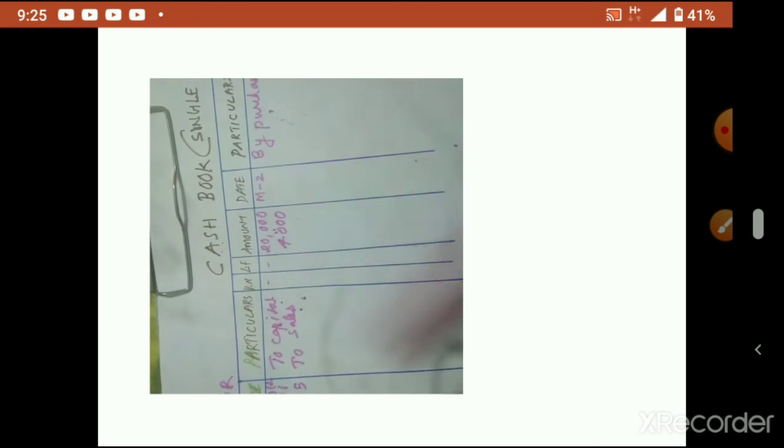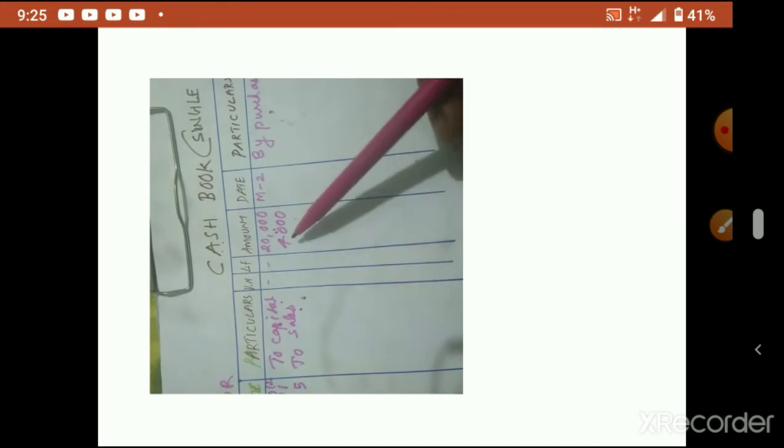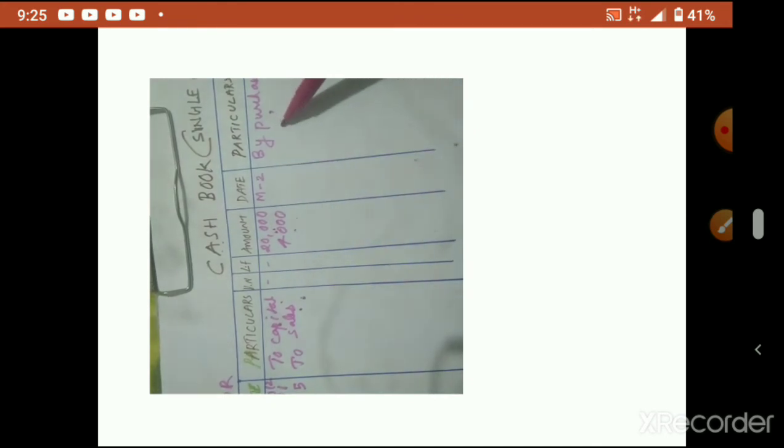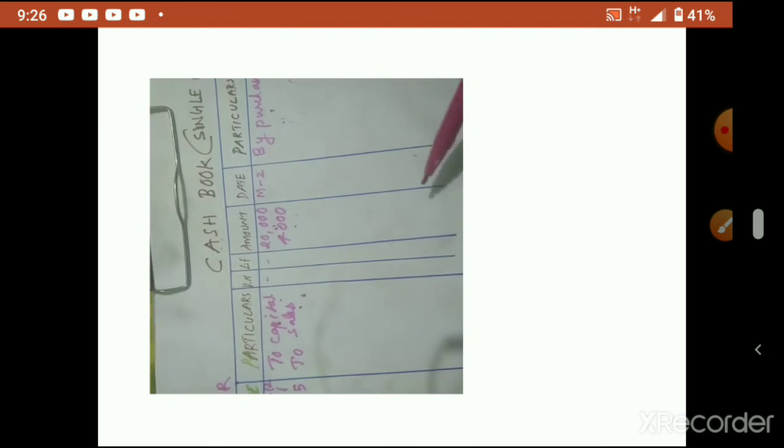In sales also we are receiving money. So whenever we receive, it should be on the debit side. When we pay, it is the credit side, because the cash book serves the purpose of journal and ledger. When we study ledger, you will understand it very clearly. Now also you can understand, no problem. So this way you have to write.